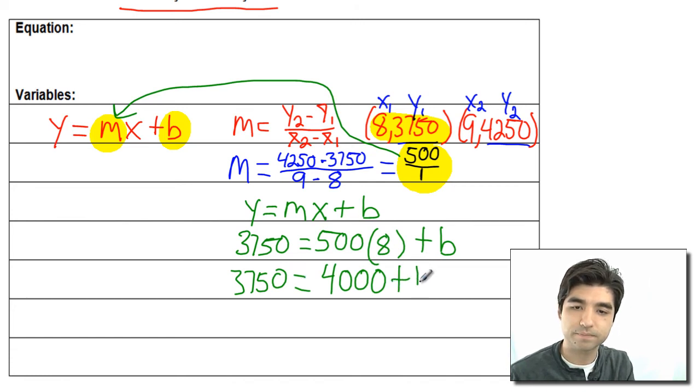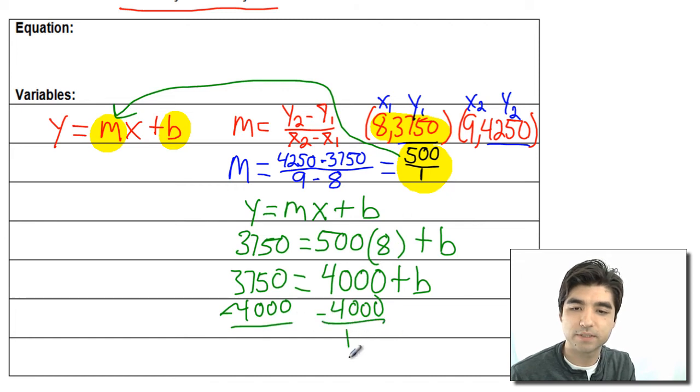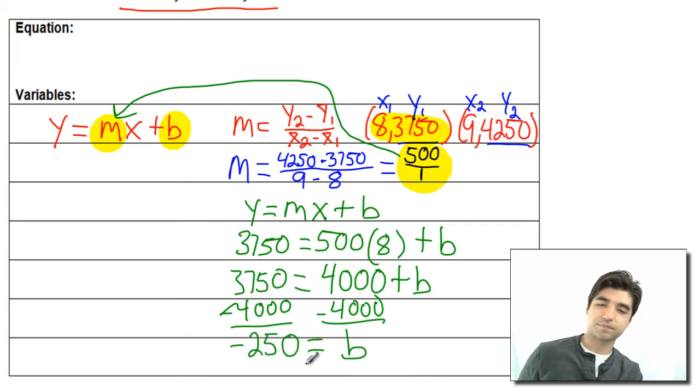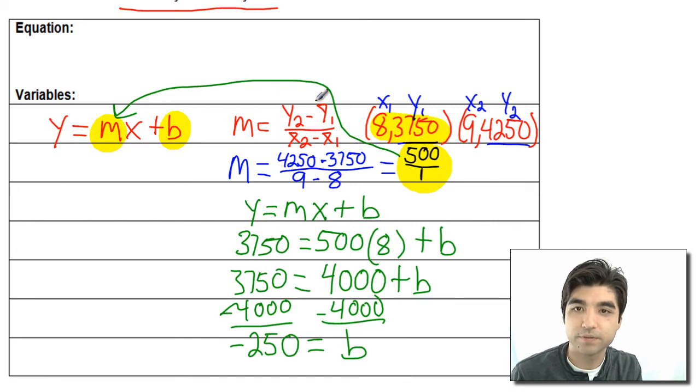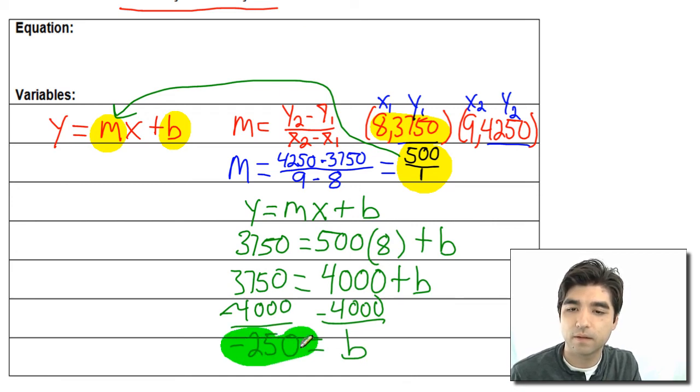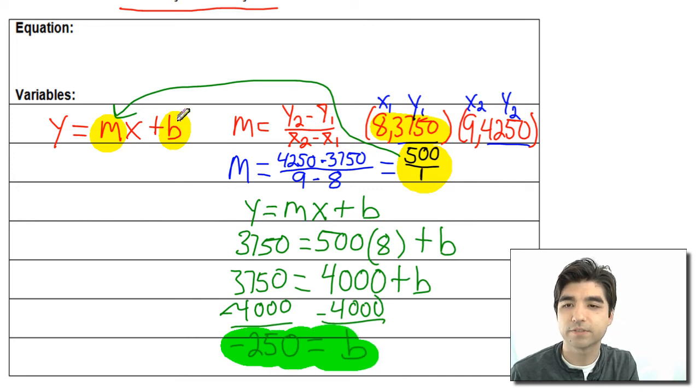So if we subtract both sides by 4,000, then we get our answer, which is b equals minus 250-ish. So we're going to use this b and plug that back into our equation for this b.